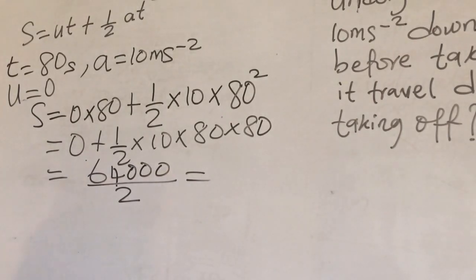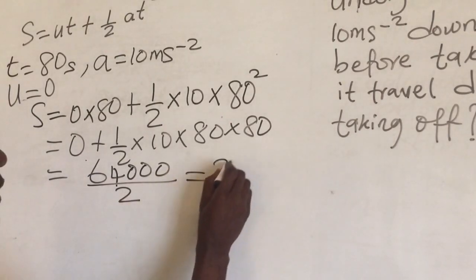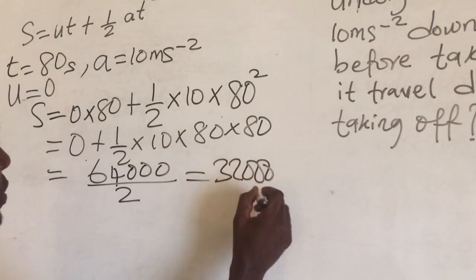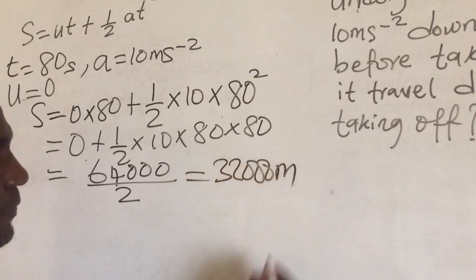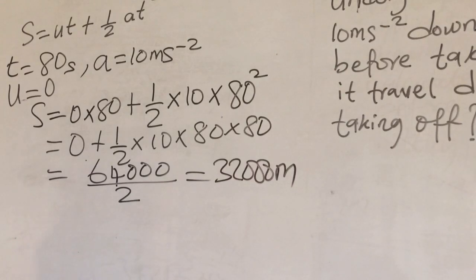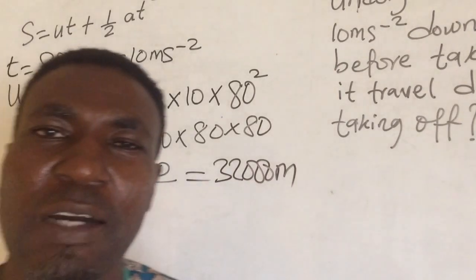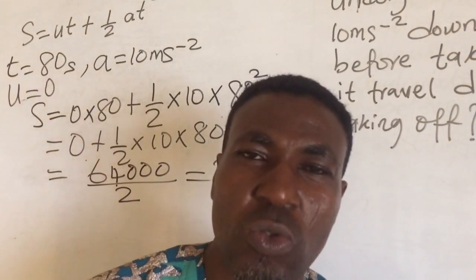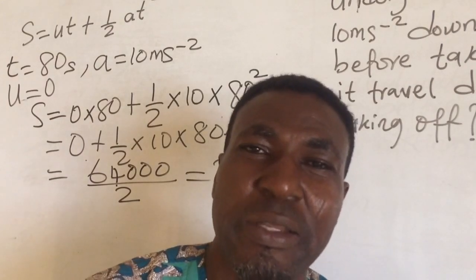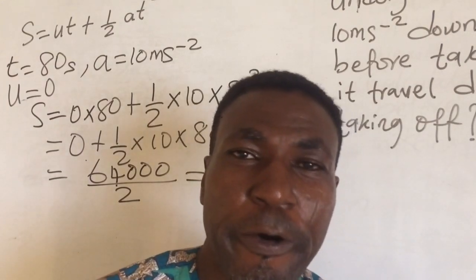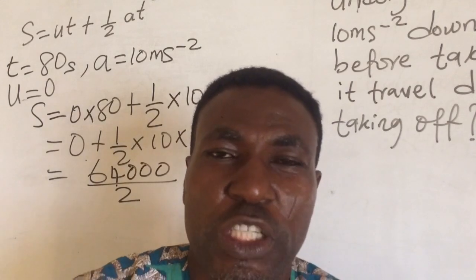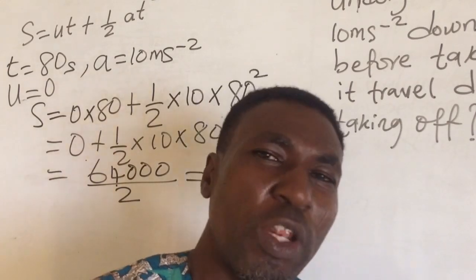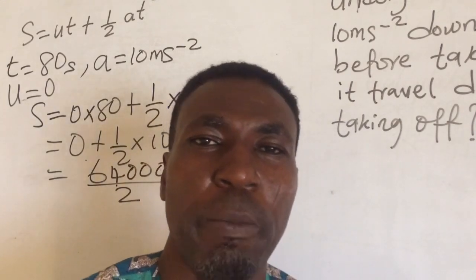And when we divide this 64,000, what do we have? We will now have 32,000 meters. So now the plane traveled 32,000 meters before gaining the velocity which it will use to lift up, which we call airborne.